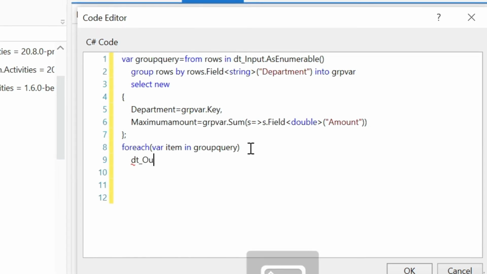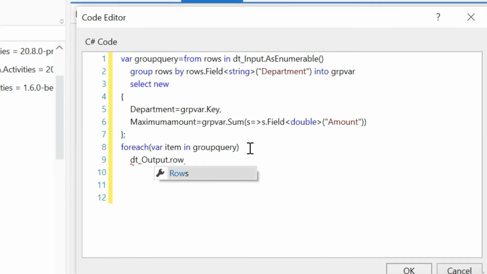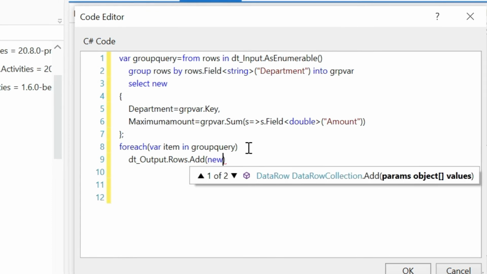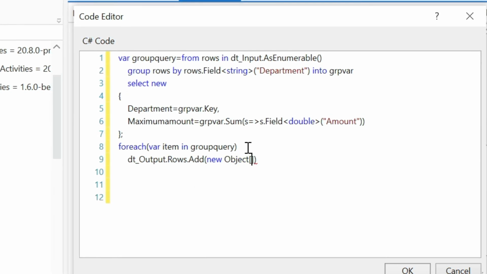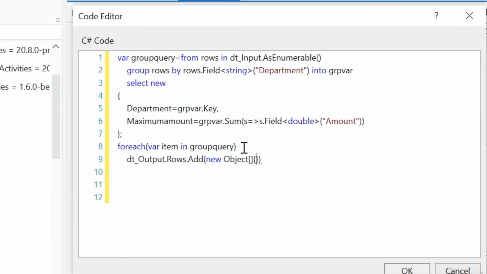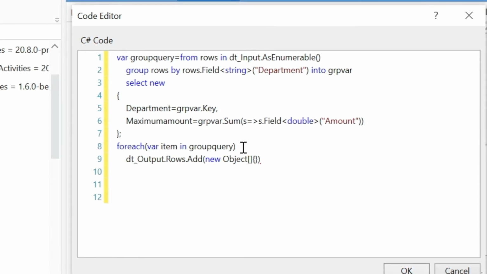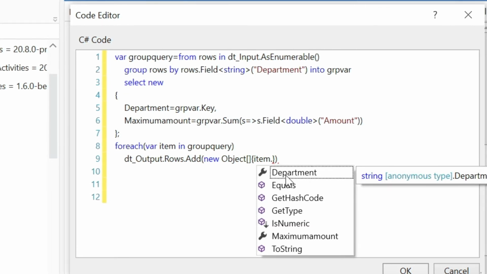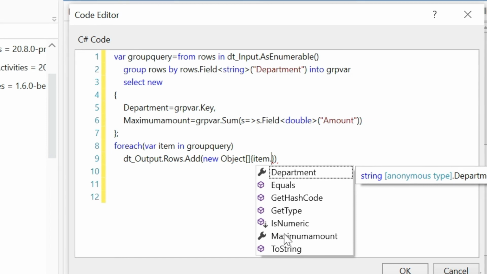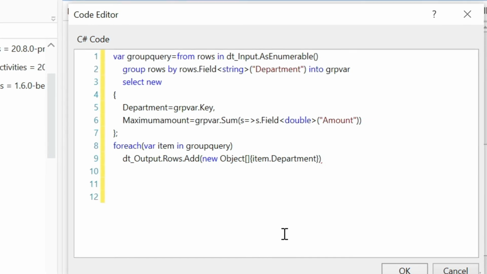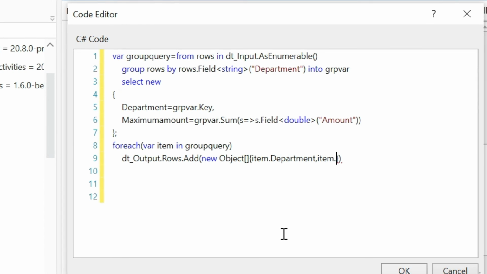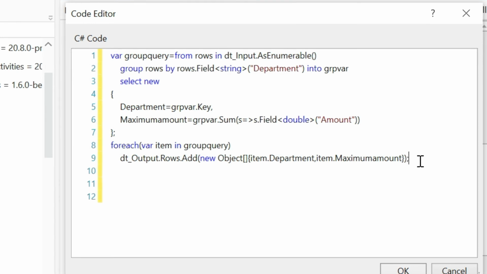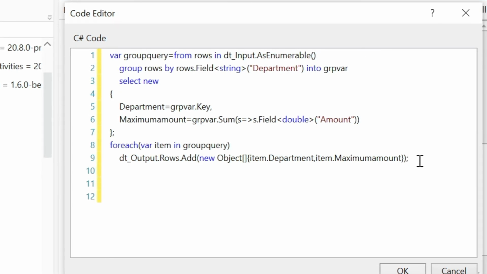dt_output dot, now we are trying to add the value in the data table. New object, I am going to add an array of objects into this data table directly. Item dot, you can see the two properties we have declared here are displayed. Item department comma item dot maximum amount. Okay, that's it, we have completed the query.